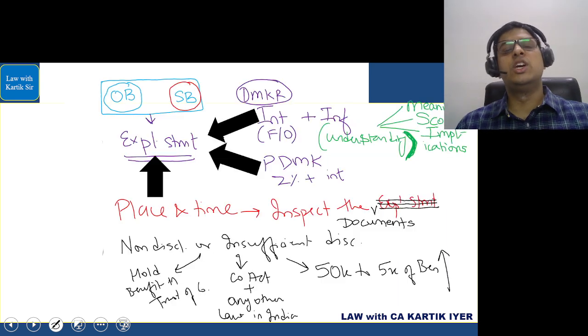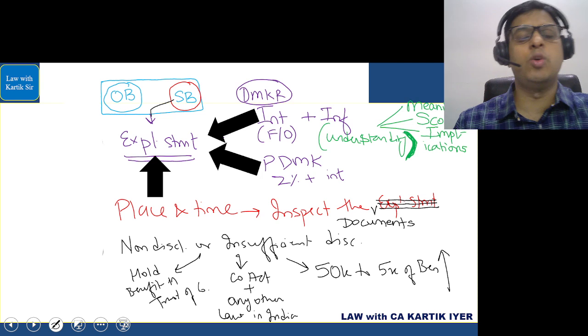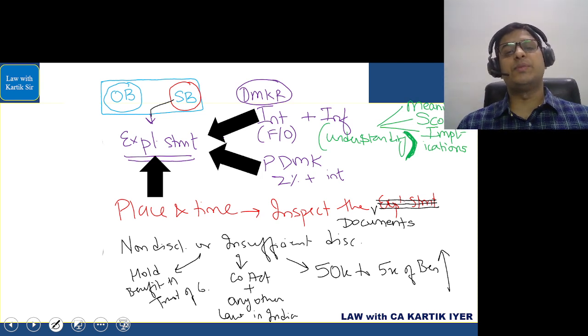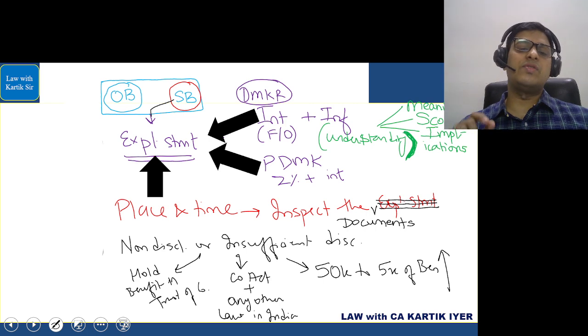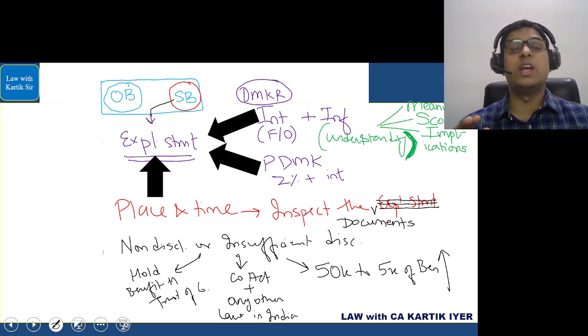अगर कंपनी कोई भी स्पेशल बिजनेस मैटर के लिए एक्सप्लेनेटरी स्टेटमेंट दे रही है, जो उनको देनी चाहिए, then if the director, manager, KMP or their relatives are having any interest in the company financially or otherwise, then that fact should be mentioned in the explanatory statement. Plus any other information to understand the meaning, scope and implication of the transaction should be mentioned in the explanatory statement. If the company promoter, director, manager, KMP is holding 2% or more interest in the company or in any other company with which our company is doing any kind of transaction, then we have to mention that fact in the explanatory statement.